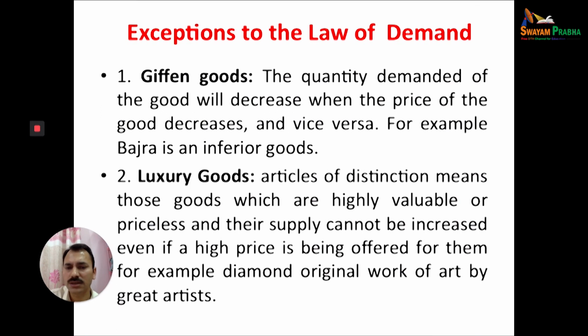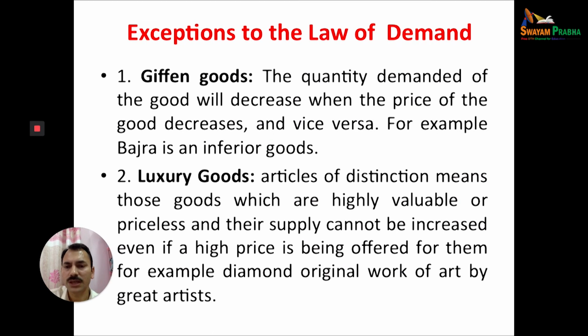priceless, their supply cannot be increased even at higher prices. If you offer more price, like for diamonds or original works of great artisans, you cannot increase the supply of the product.